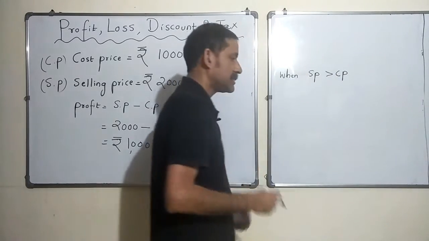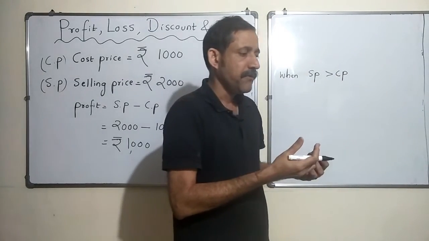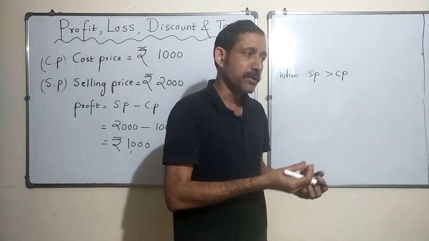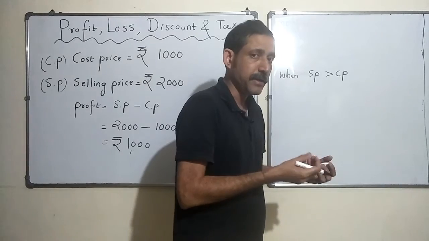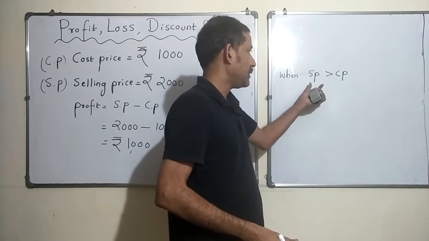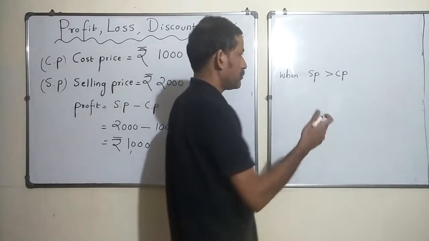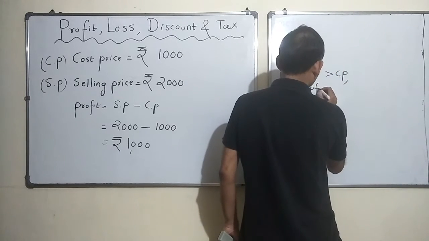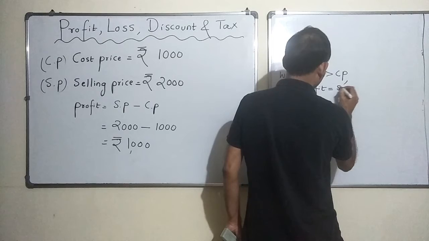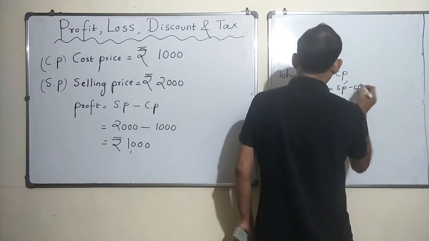When you sell an article for more money as compared to the money that you spent in buying it, only in that case will selling price be more than cost price and there will be profit. So profit is equal to selling price minus cost price.